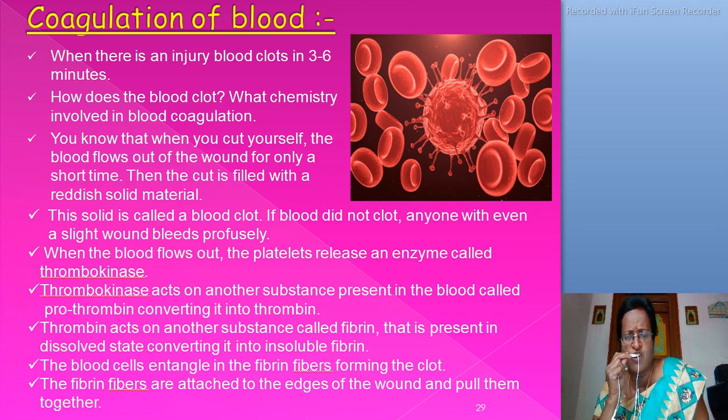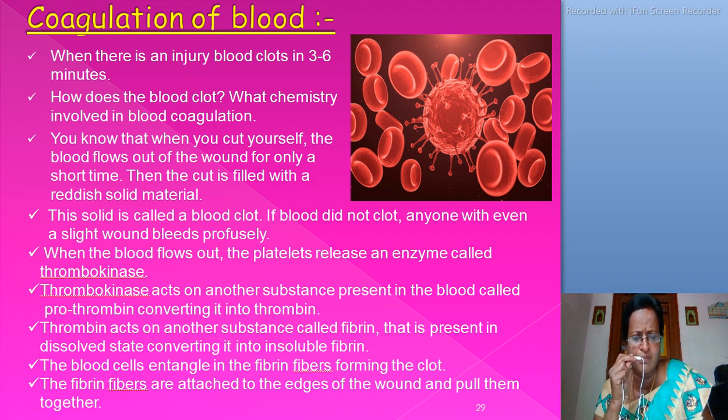When the blood flows out, the platelets release an enzyme called thrombokinase. Thrombokinase acts on another substance present in the blood called prothrombin, converting it into thrombin. Thrombin acts on another substance called fibrinogen that is present in dissolved state, converting it into the insoluble fibrin.